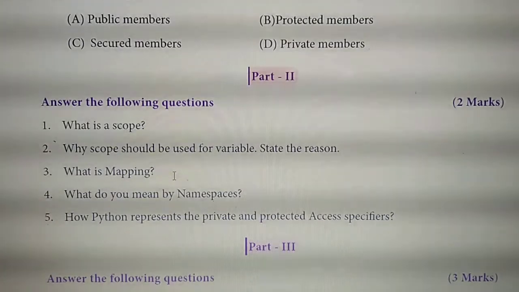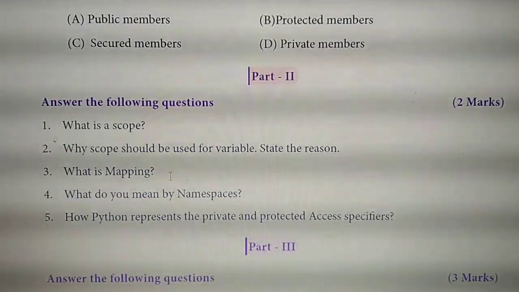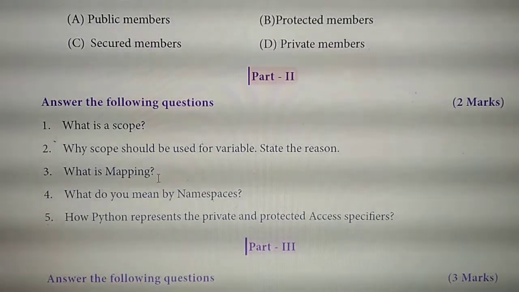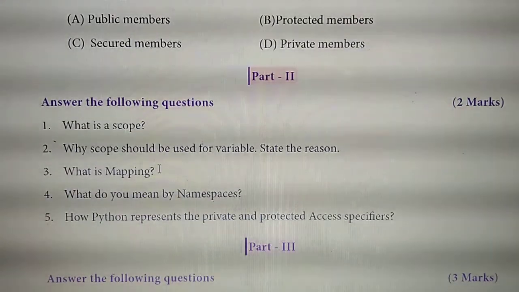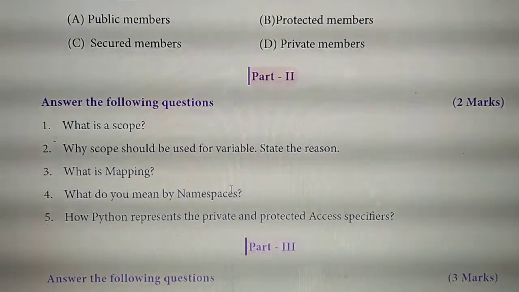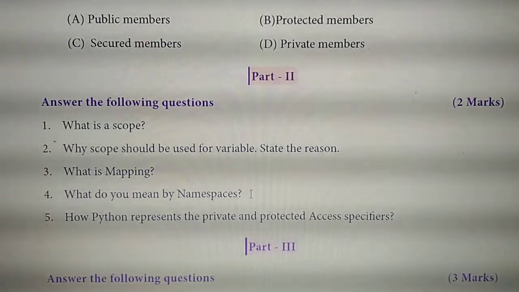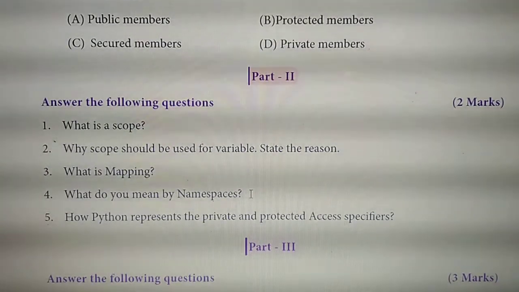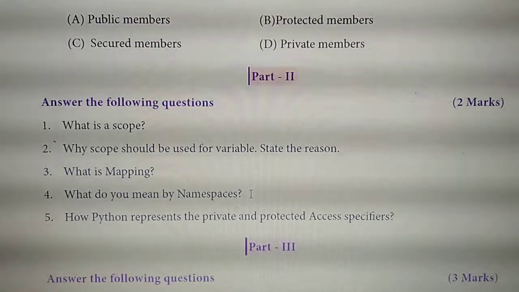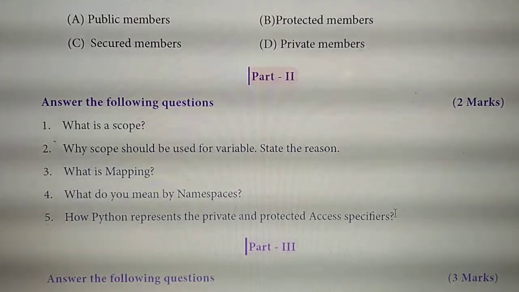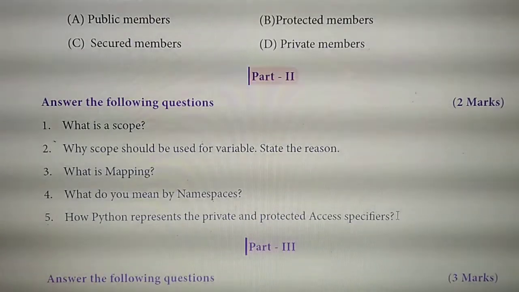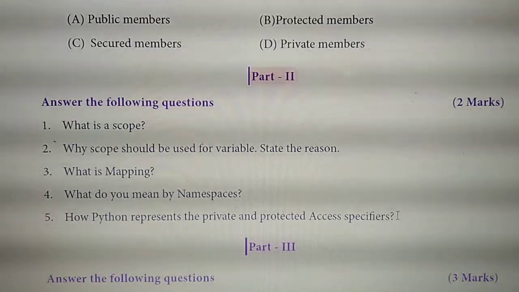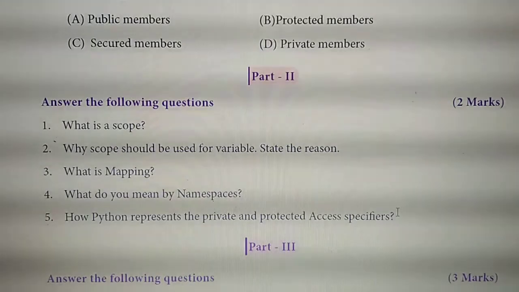Third question also, page number 21. Fourth question, page number 21. Fifth question, page number 26.